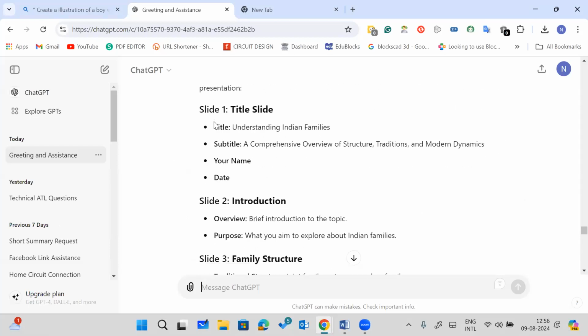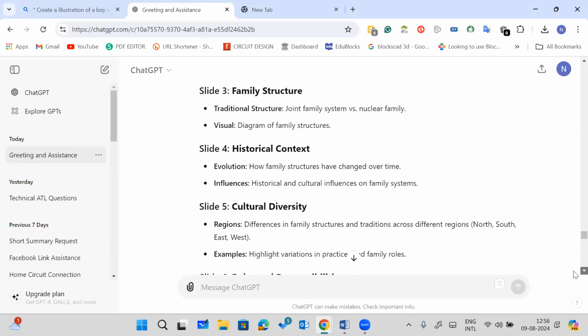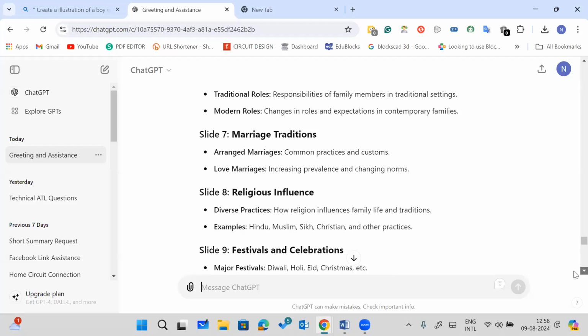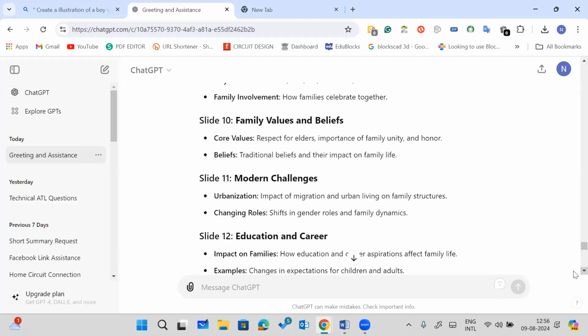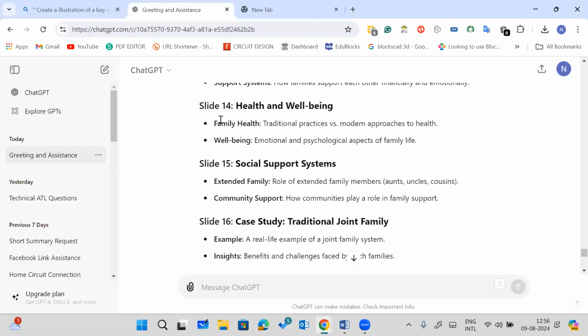Now you can see there are some slides on Indian families, as someone asked: introduction, family structure, historical context, cultural diversity, roles and responsibilities, marriage tradition, religious influence. So this is how it can help you generate these kinds of things. And you can search these things on Google, paste some pictures, and create your presentations.